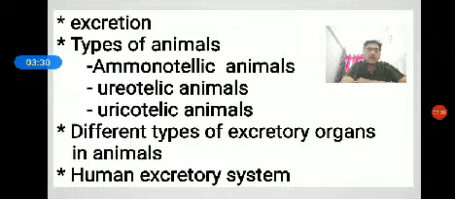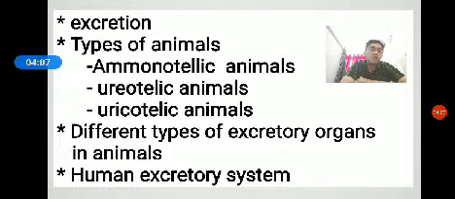The second one, ureotellic animals. The animals which excrete urea as nitrogenous waste are called ureotellic animals. In man, urea is produced in the liver by the process called ornithine cycle. Urea is less toxic but soluble in water. The elimination of urea requires a moderate amount of water. The best examples are cartilaginous fishes, frogs, and mammals, etc.